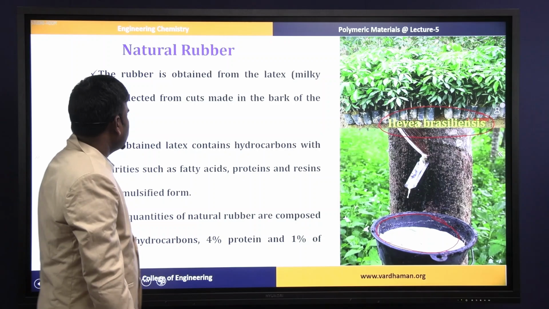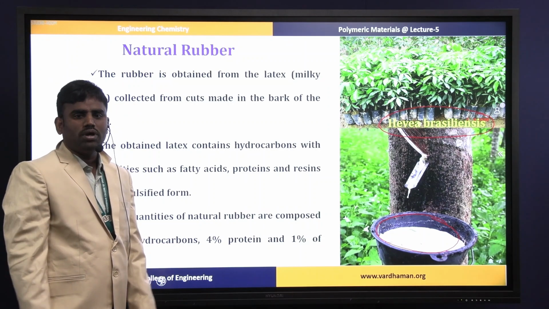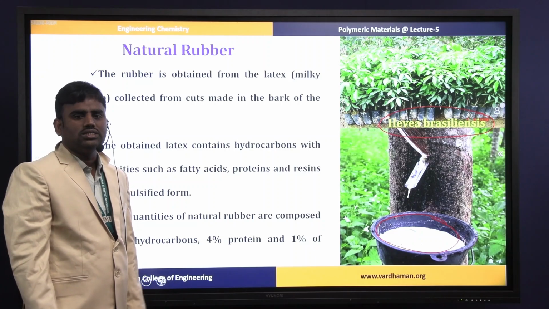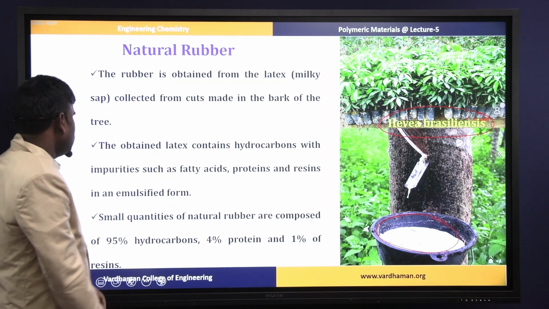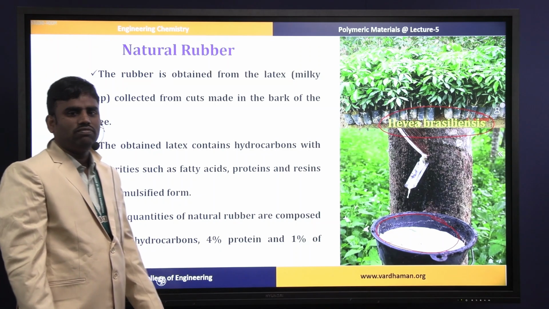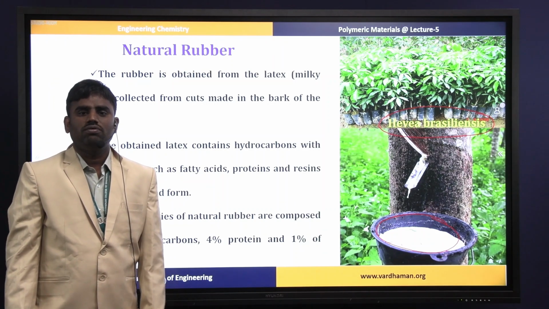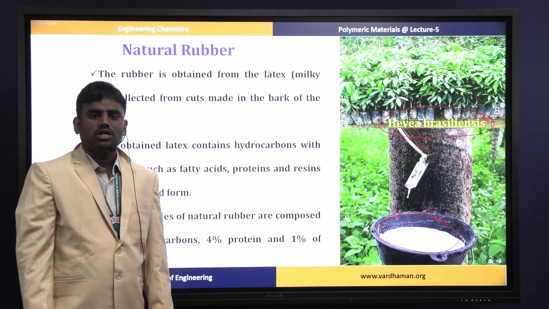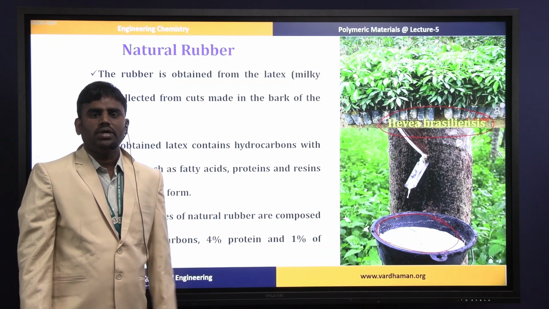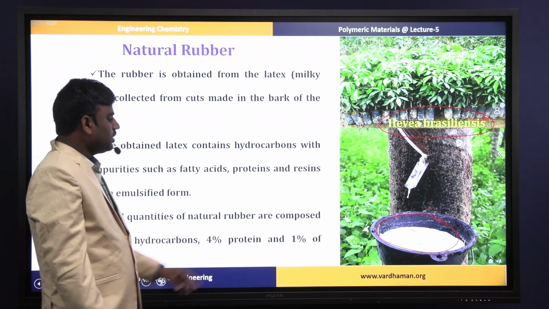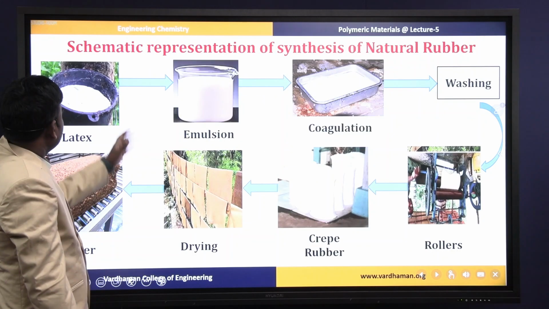This natural rubber contains some organic impurities: fatty acids, proteins, and resins. Natural rubber consists of about 95% hydrocarbon, 4% protein, and 1% resin or impurities present in the latex material. How we can synthesize natural rubber from the latex, I am going to show in the next slide.